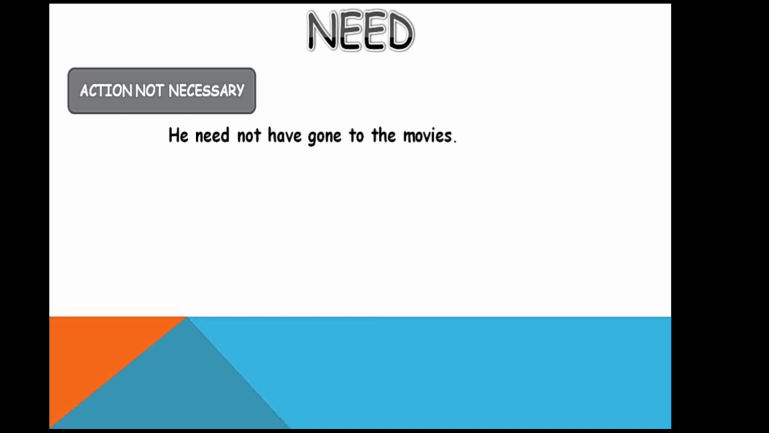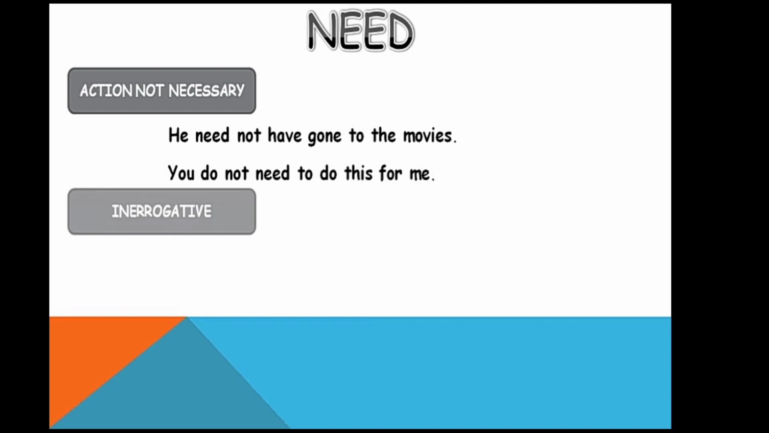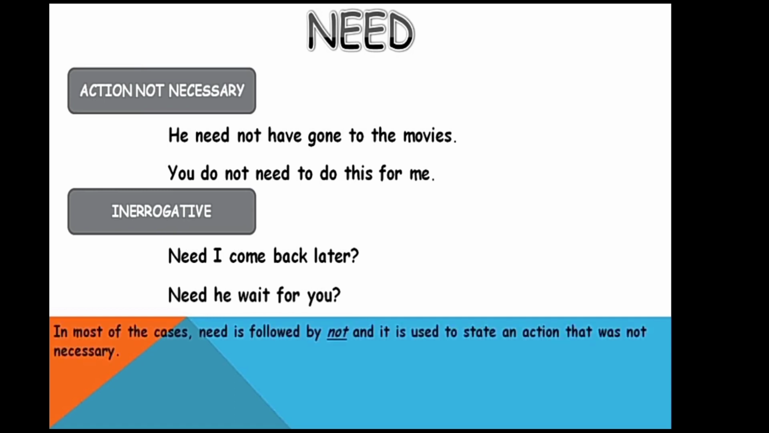Need is used to show an action that was not necessary. He did not need to go to the movies. You did not need to do this for me. And most of the time need is used either with a negative sentence or an interrogative sentence. We will come back to it later, with the negative form.